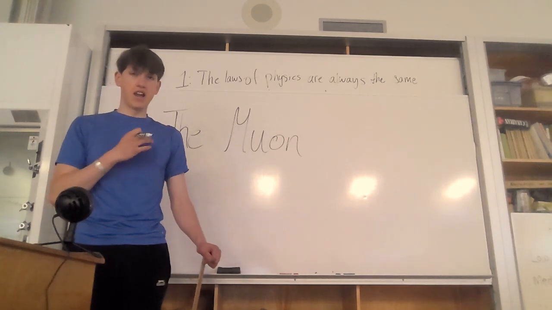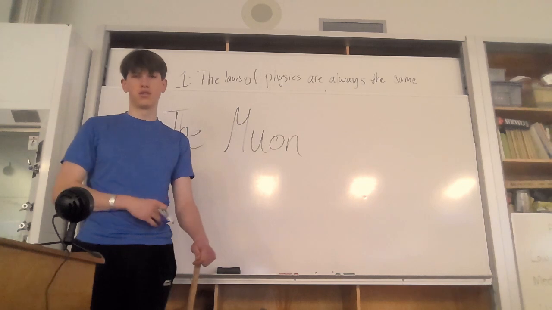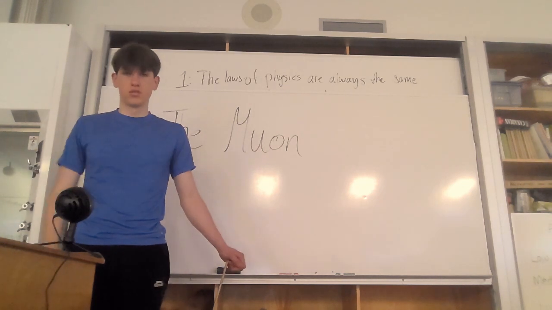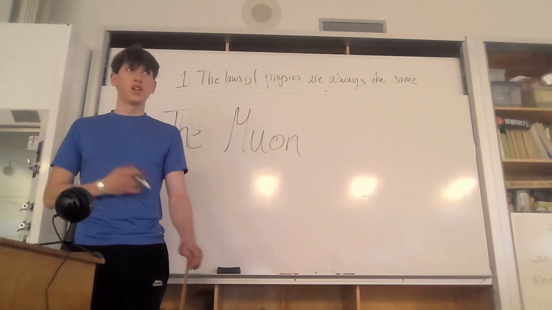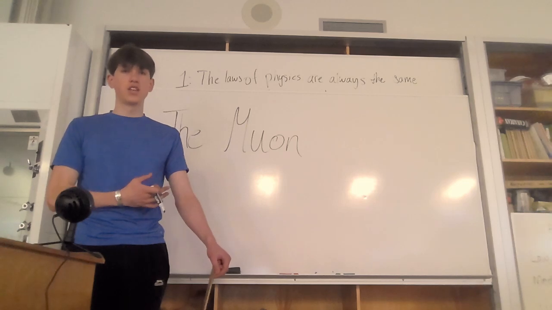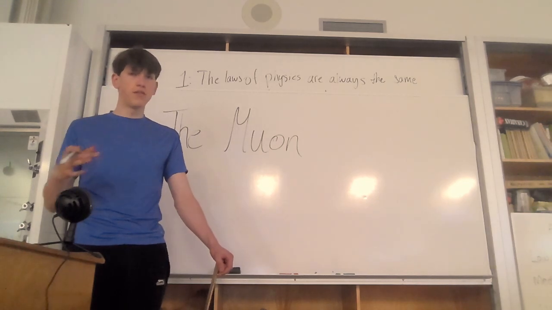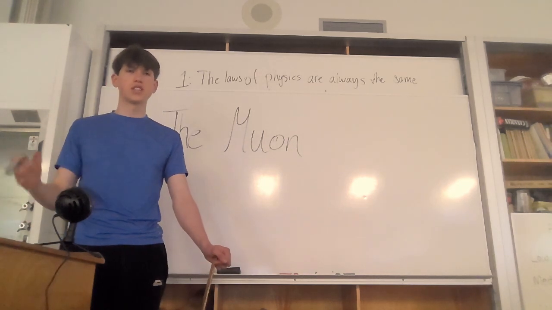Even though it should die the moment it is born, it should never come even close to us. We see it all around us. Scientists, physicists find it in particle accelerators. And so it exists on the surface of the Earth. And it shouldn't, but it does. And so this proves that time dilation is a real thing. And therefore, length contraction must also be a real thing. And so Einstein was right.